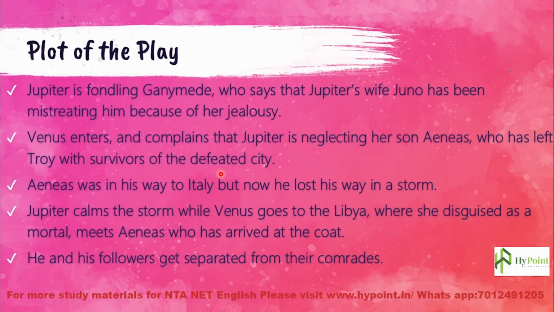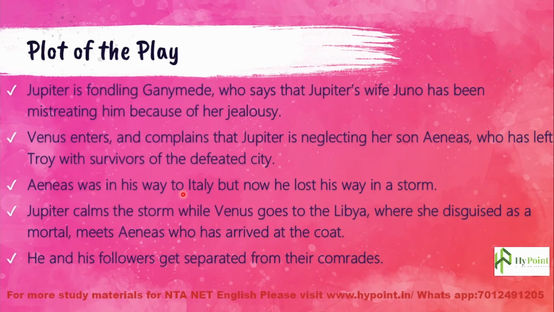Why is Venus worried? Because the Trojan War is over. So Aeneas survived the war along with many other survivors, and he left the battlefield with the survivors of the defeated city.